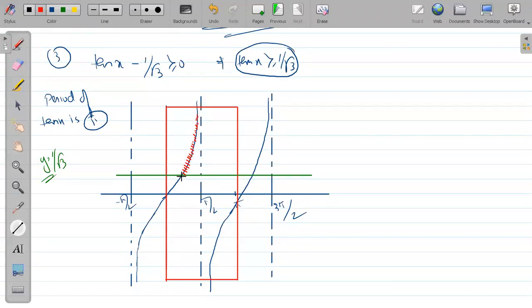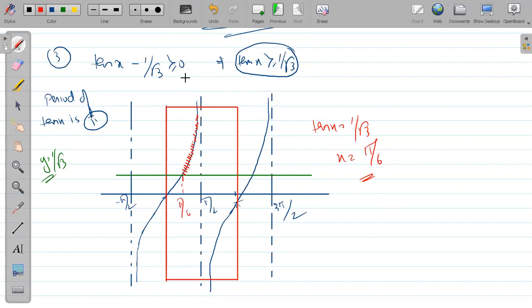That's done. What is this point if I ask you? So very simple. This point क्या है? Point बताना कोई बड़ा बात थोड़ी है. So tan x = 1 by root 3 means what? x equal to pi by 6. This point is pi by 6.